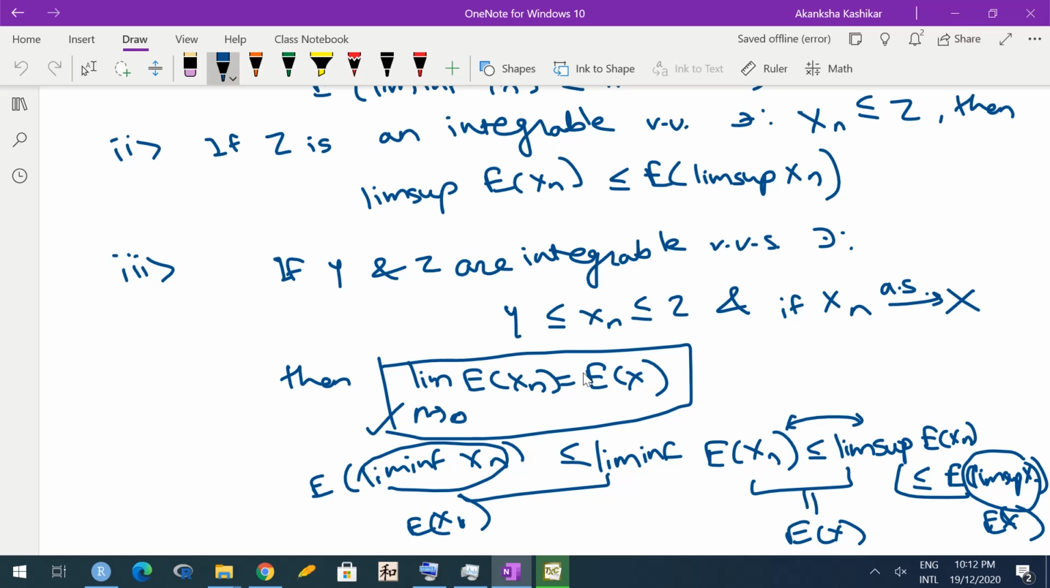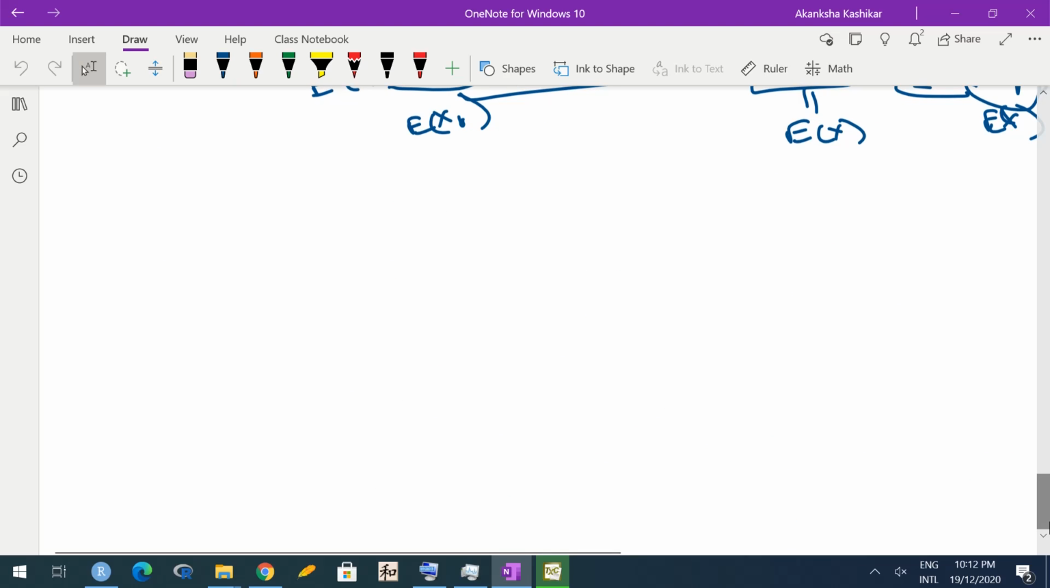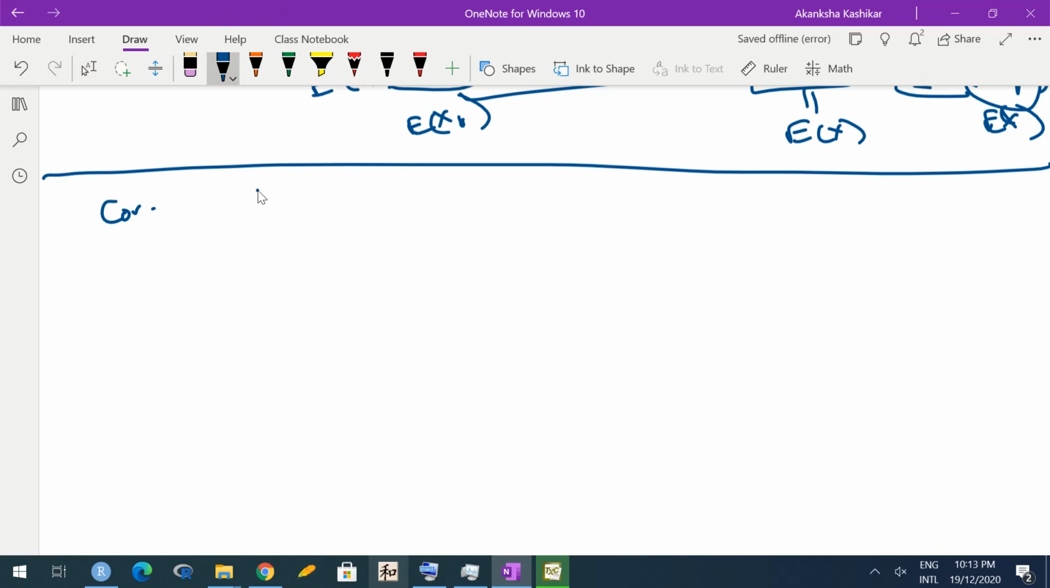Now as a consequence of this we have another important corollary. So let me write that. We just said that we need to have two bounds, one lower bound and one upper bound. So can I have some kind of common bound? So let us do that. So this is now a corollary to Fatou's lemma. So suppose